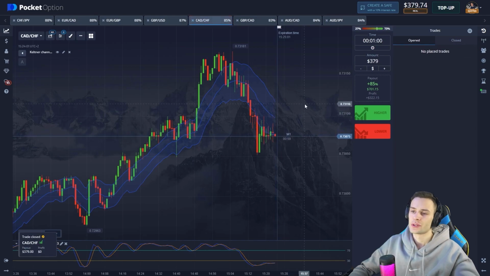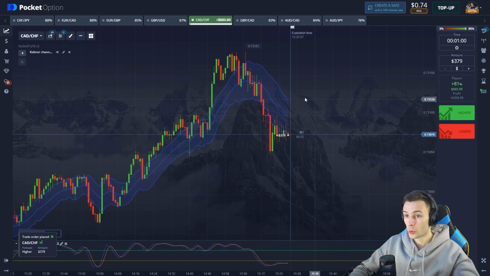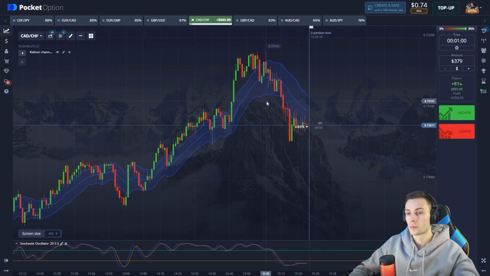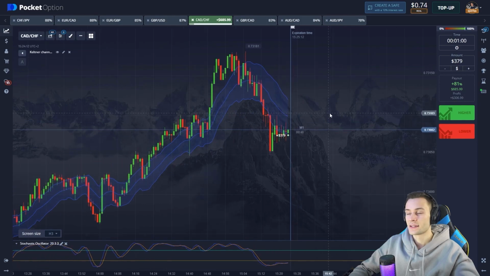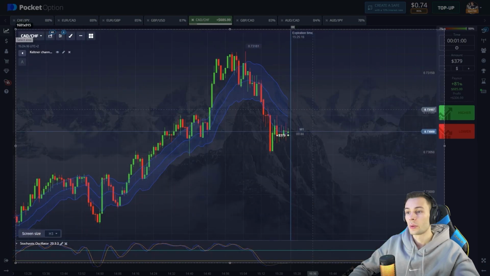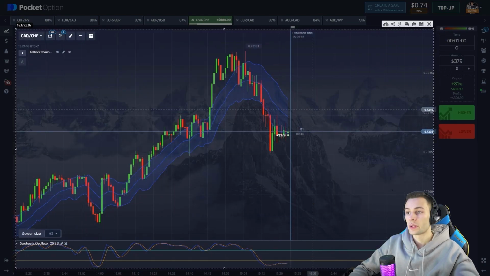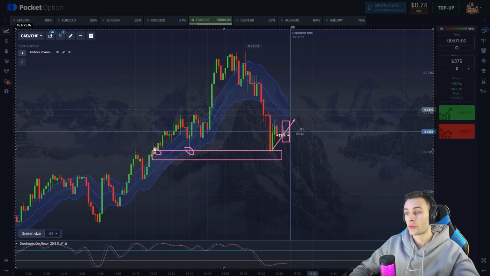Our position has been closed with a 0. It's okay, guys, no big deal. Let's open another one right now. The principle is exactly the same here, absolutely identical explanation, but here we have an extra signal. I mean this red candle. It has a long shadow on the bottom, which is a signal for opening a long. We can also point out the support zone here. The price hit it 3 times and we're expecting another rebound.